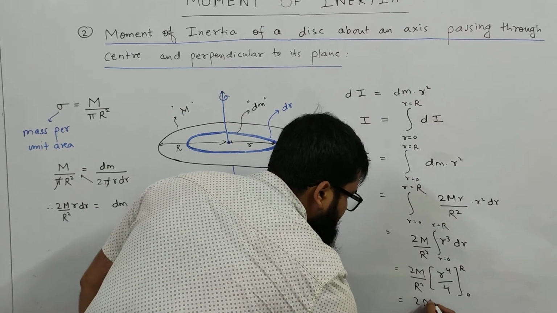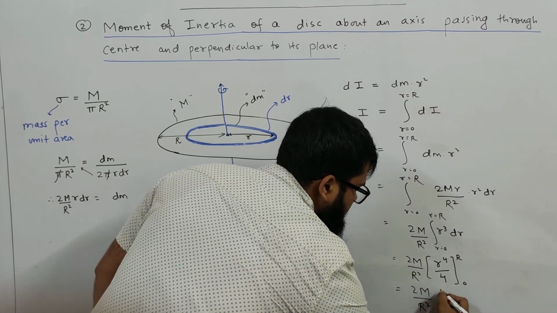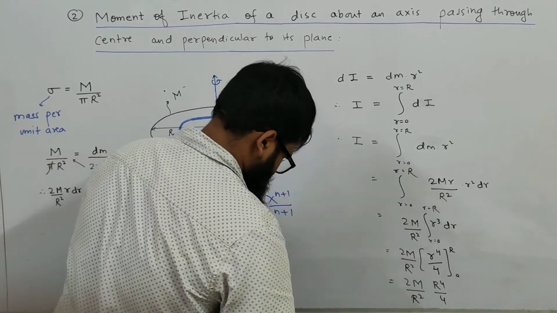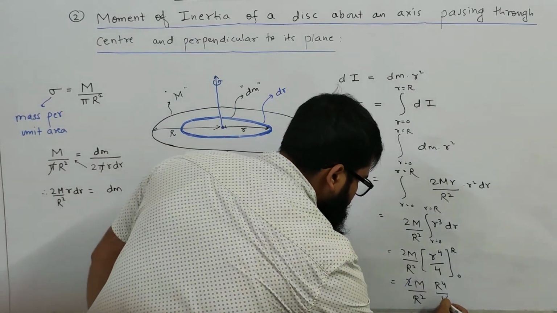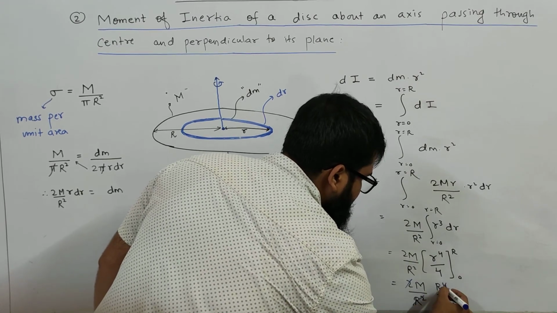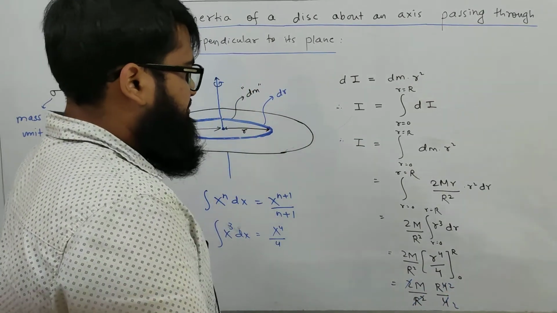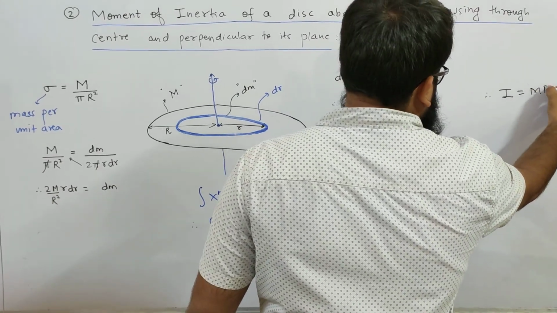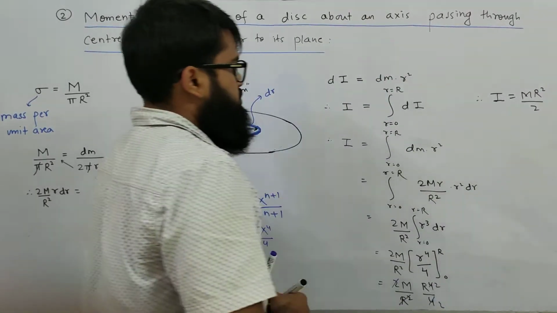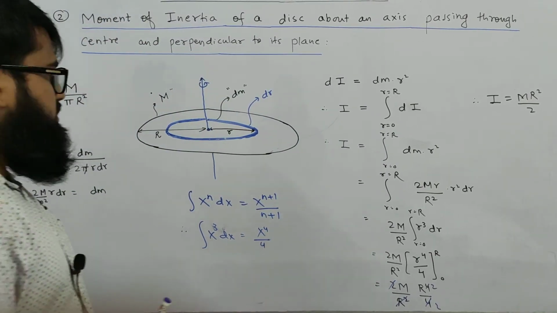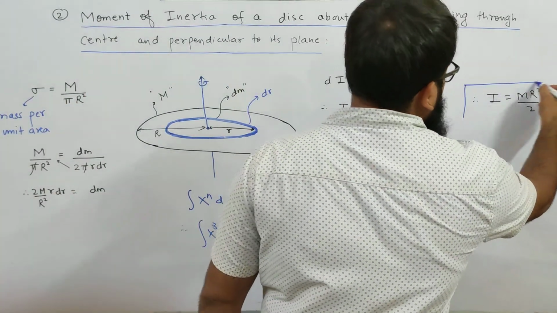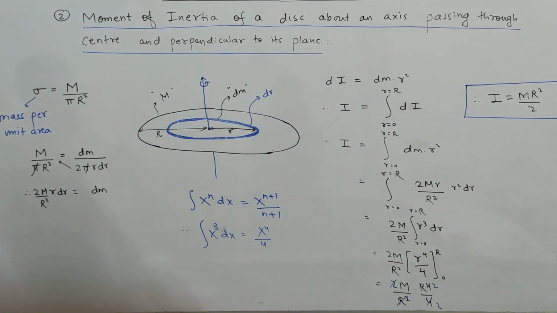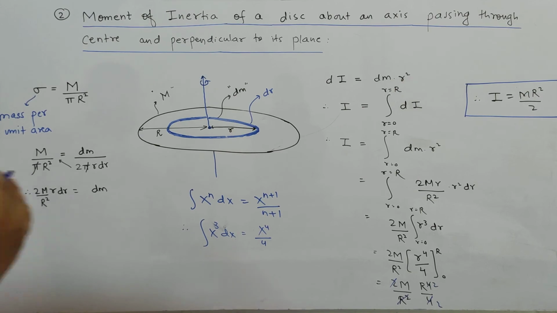So that becomes 2M by R square times R raised to 4 by 4. Cancelling, the 2 and 4 reduce, and R square and R raised to 4 will give you R raised to 2. And finally you got I equals MR square by 2. So the moment of inertia of a disk about an axis passing through the center and perpendicular to its plane is given by MR square by 2.